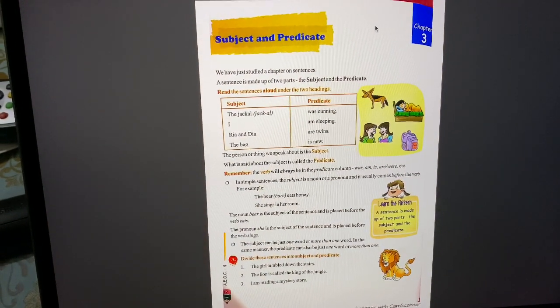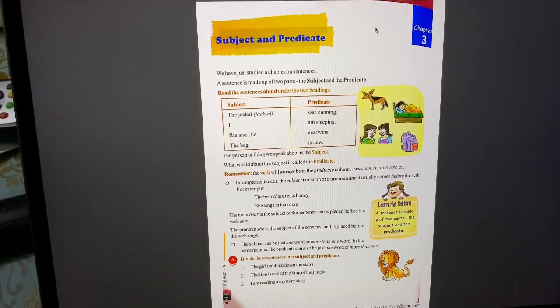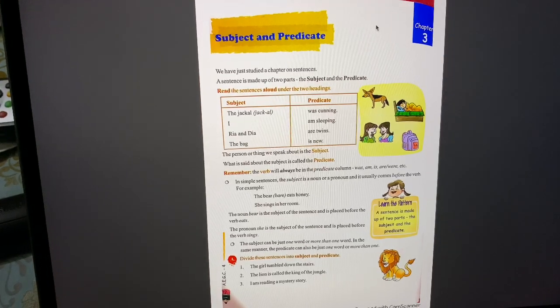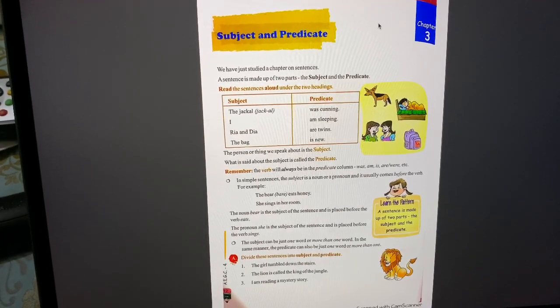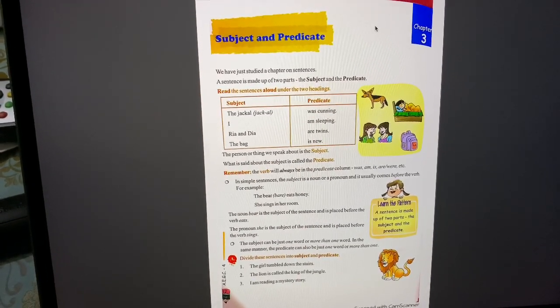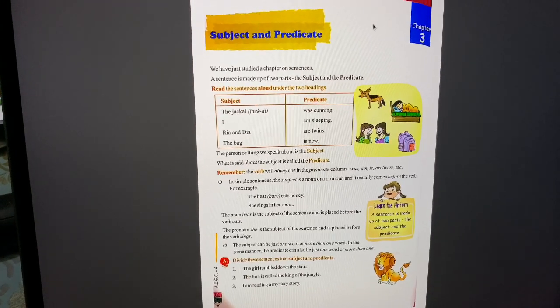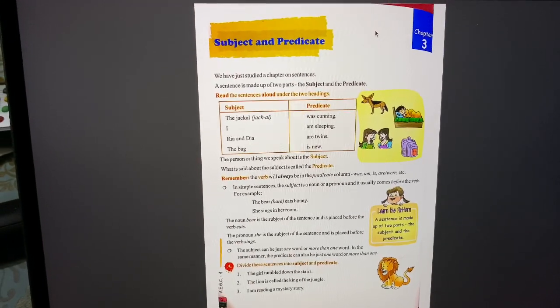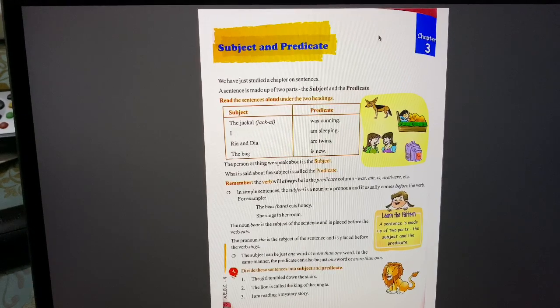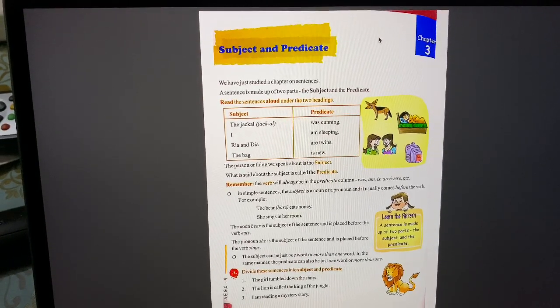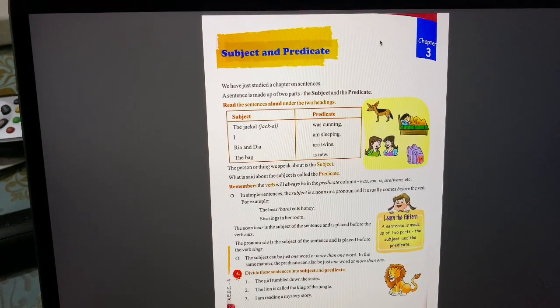So we begin with chapter 3 now, subject and predicate. We have studied a chapter on sentences, right? A sentence is made up of two parts, the subject and the predicate. Read the sentences aloud under the two headings, all right?